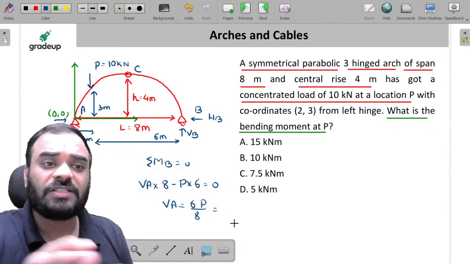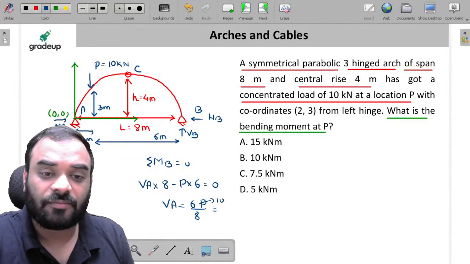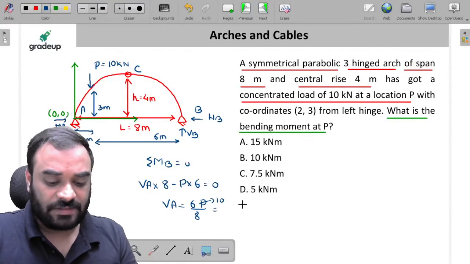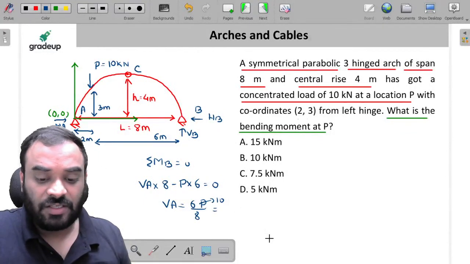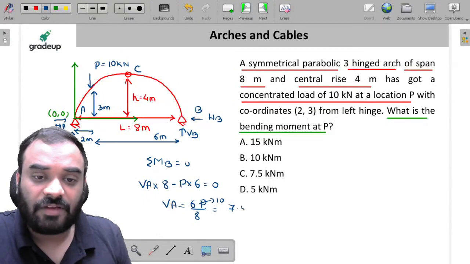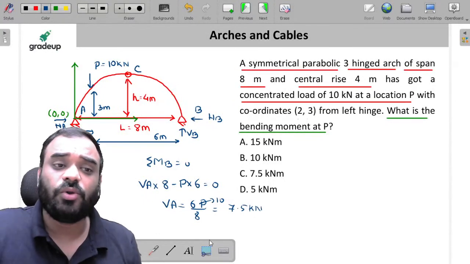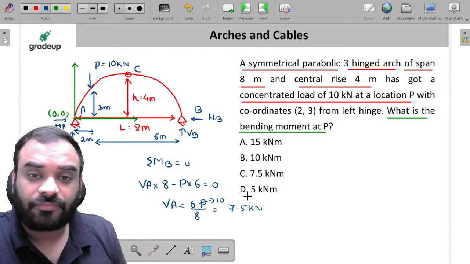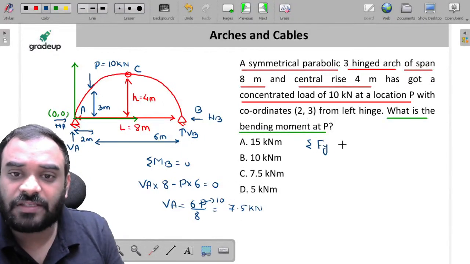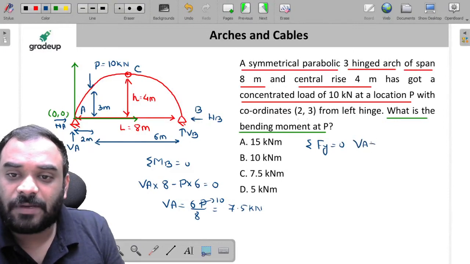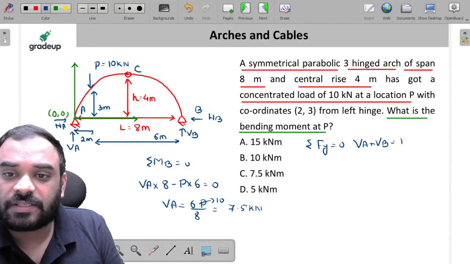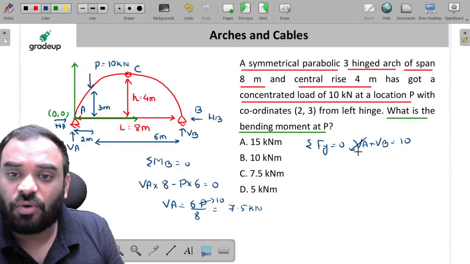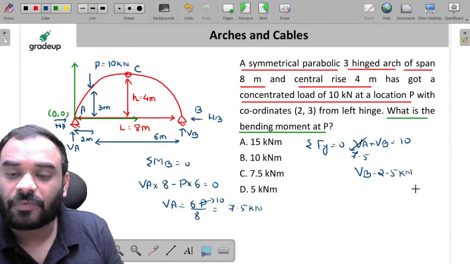So what is the value of P over here? It is 10, right? So just calculate it, guys: 6 into 10 divided by 8. So we are getting a value of 7.5 kilonewton. This is the value of VA, right? So what is the value of VB? Summation Fy is equal to 0. VA plus VB is equal to how much? It is 10. We know the value of VA is 7.5. Just calculate the value of VB. It is equal to 2.5 kilonewton, right?